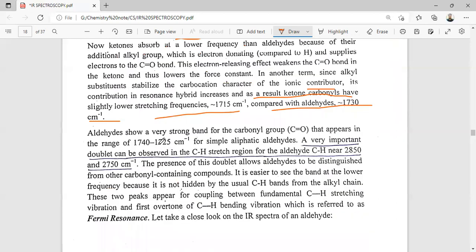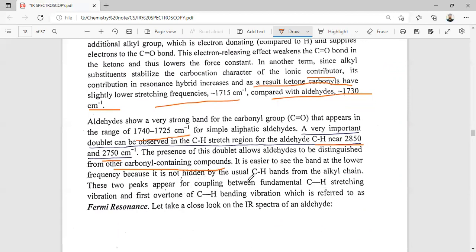Aldehydes show a very sharp, strong carbonyl band that appears at 1740 to 1725 cm⁻¹ for simple aliphatic aldehydes. A very important doublet can be observed in the CH stretching region of aldehydes. The CH stretching frequency is near 2850 to 2750. The presence of this doublet allows aldehydes to be distinguished from other carbonyl containing compounds. It is easier to see the band at the lower frequency because it is not hidden by the usual CH bands from the alkyl chain.